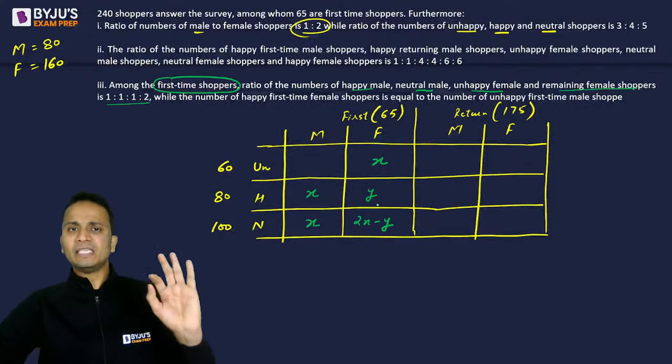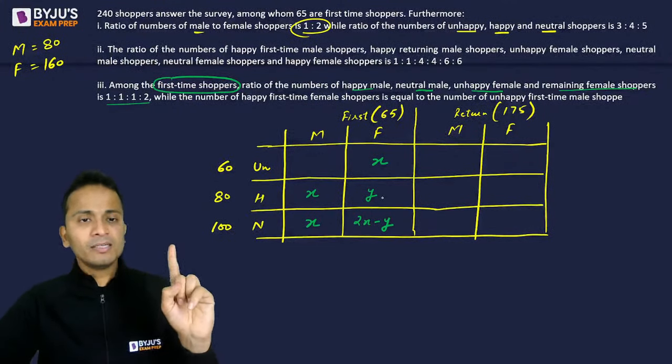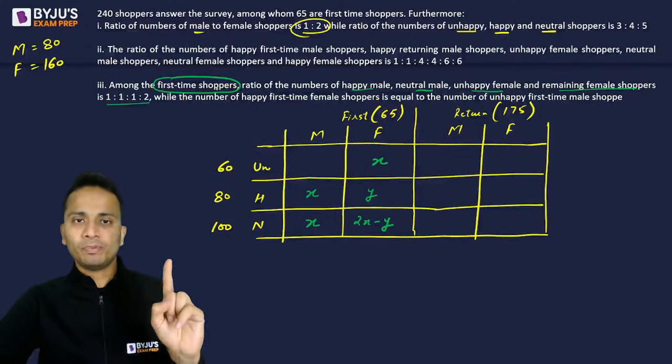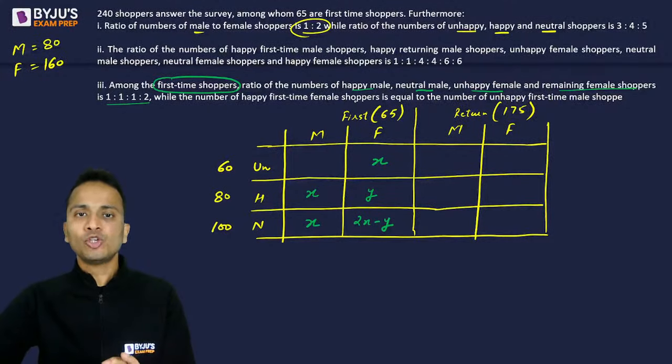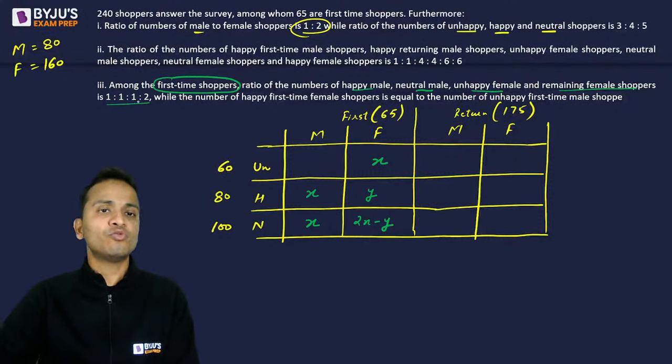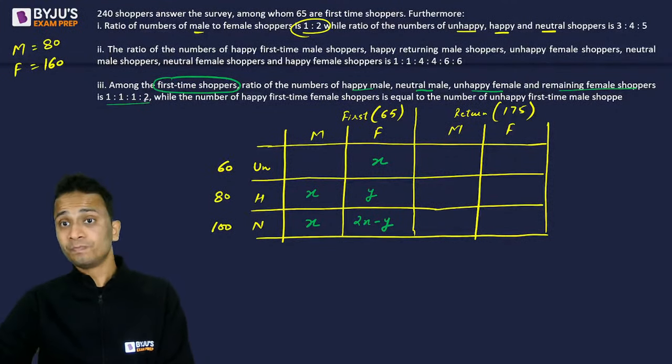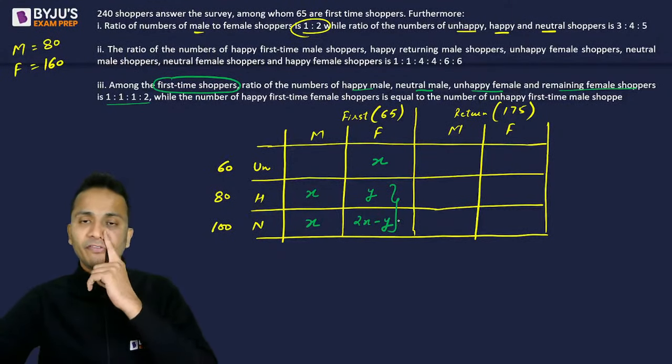All right. Repeat again. So among the first time shoppers, I'm looking at only the first time shoppers. The ratio of happy male, which is this one, x, neutral male, x, unhappy female, x, because the ratio was 1:1:1:2. Now the remaining female, that means this entire part is the remaining female.